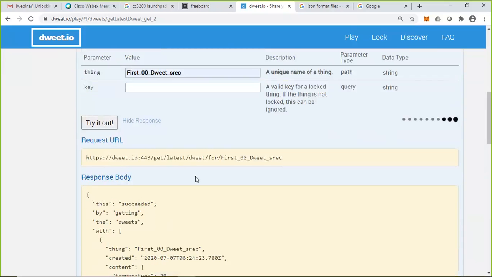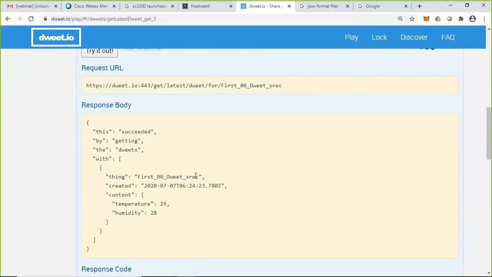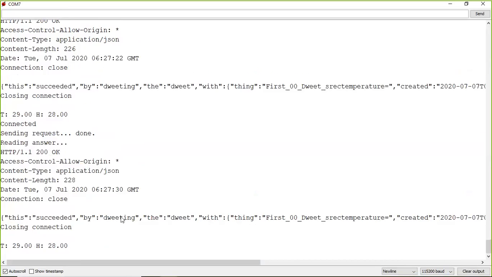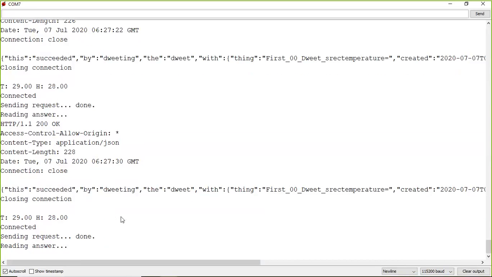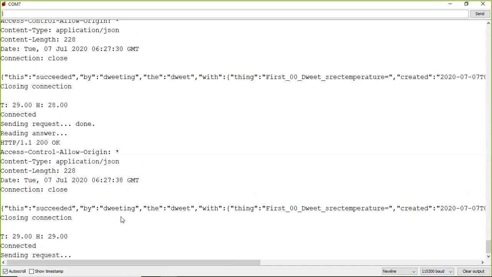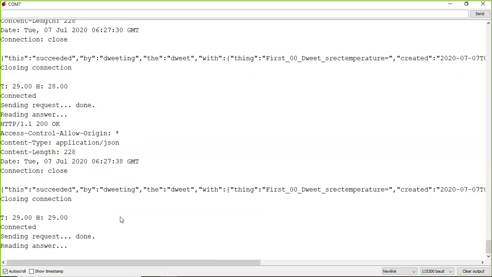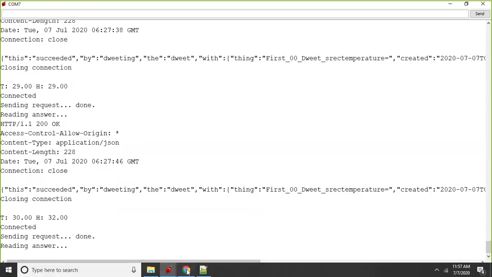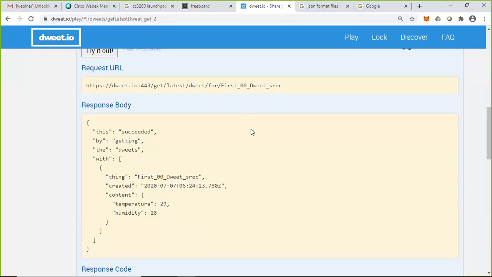Now it becomes 29, 28. Now I have enclosed the DHT11 sensor with my hand. Let us look into whether any change is happening, whether there is any increase or decrease in the parameter. Now it is 29 and 29. Yeah, now it is 30 and 32. Let us check whether we can receive the updated information or not.